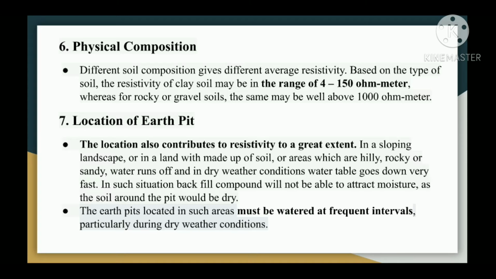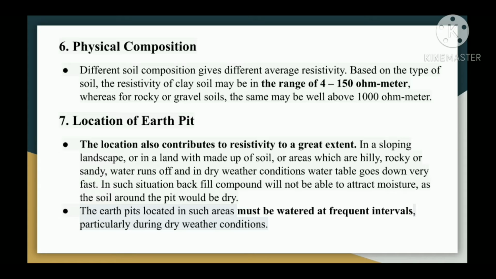Sixth one is physical composition. Different soil composition gives different average resistivity. Based on the type of soil, the resistivity of clay soil may be in the range of 4 to 150 ohm meter, whereas for rocky or gravel soils, the same may be well above 1000 ohm meter.